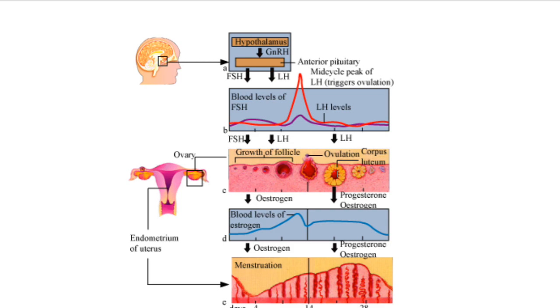In human females, menstruation is repeated at an average interval of about 28 to 29 days, and the cycle of events starting from the menstruation till the next one is called menstrual cycle. One ovum is released during the middle of each menstrual cycle. The major events of the menstrual cycle are shown in the figure.